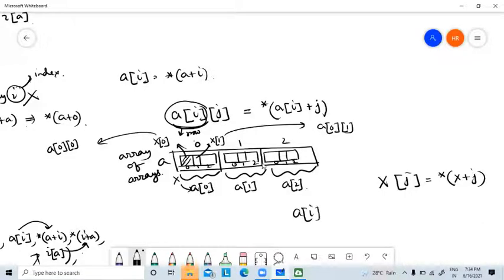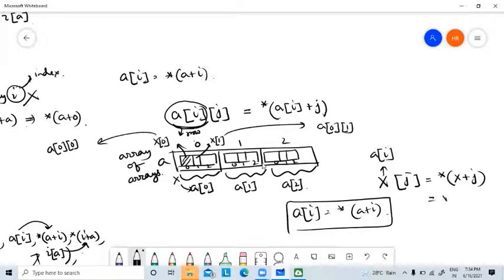From 1D array, A of I is star A plus I. I have already shown you, I have already proved this. So what is X of J? Star X plus J. What is X? X is A of I. So this is star A of I plus J. Am I clear? Is it clear? Any query? Any problem with this? It's okay now? Yes, sir.